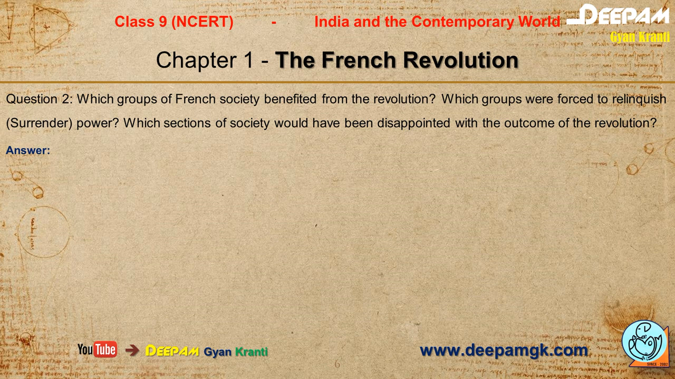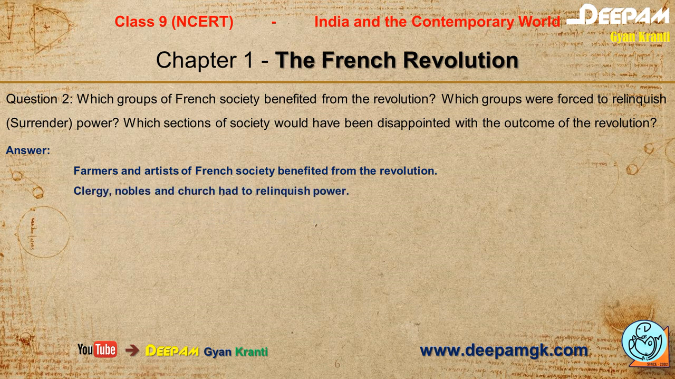Some of the people are disappointed. Who are disappointed and who are benefited? The question simply says to find out those persons who benefited from the revolution and who were disappointed from the French Revolution. Our answer is: farmers and artists of French society benefited from the revolution. The first people are farmers, artists. Okay. The second is clergy. Clergy means those people who come from Christianity, as we say the fathers, you know.